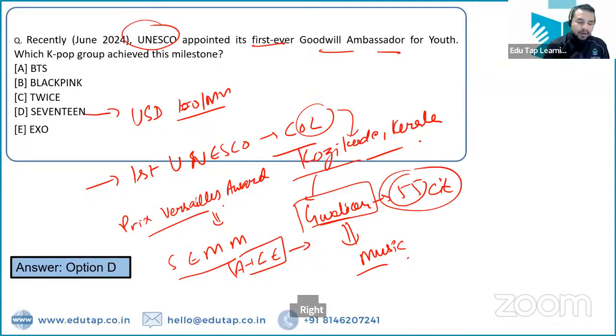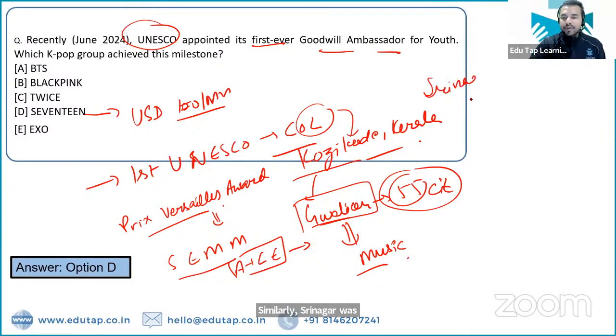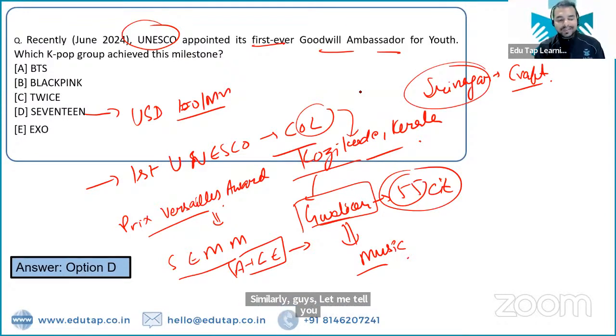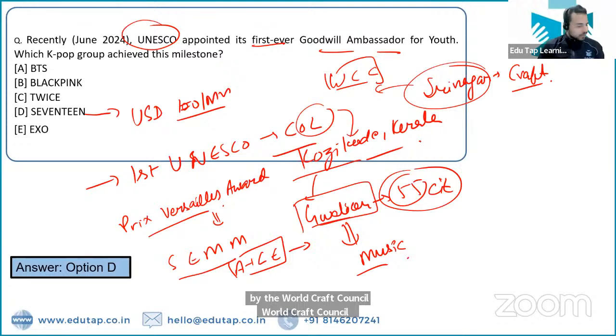Apart from that, guys, recently, as Kozhikode and Gwalior have been added to the UNESCO Creative Cities Network, similarly, Srinagar was also added for its craft, right? Similarly, guys, let me tell you, Srinagar has recently been declared as the World Craft City by the World Craft Council. तो World Craft Council ने World Craft City declare किया है श्रीनगर को recently. Right? That is the right part. Absolutely, guys. All the people have given me the right answer.